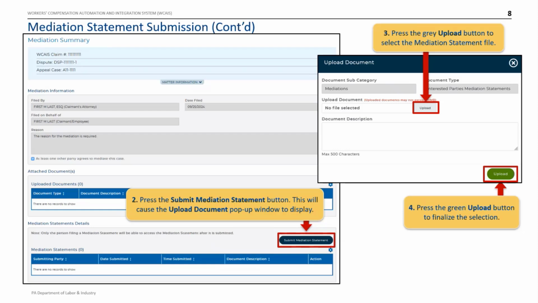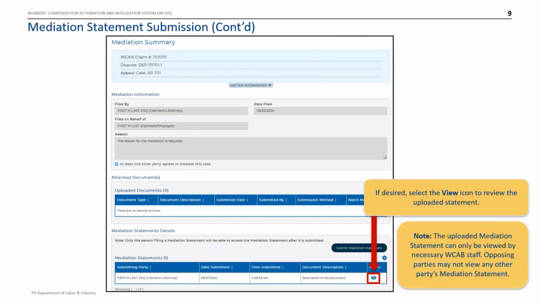Press the Upload button to select the mediation statement file that you have prepared. And once the document has been selected, press the Upload button. The mediation statement will then display in the grid. If you wish to review the mediation statement which you uploaded, press the View icon. Please be aware, the uploaded mediation statement can only be viewed by necessary WCAB staff. Opposing parties will not be able to view any other party's mediation statement. Now we'll provide a demonstration to walk through the steps of how to upload a mediation statement.